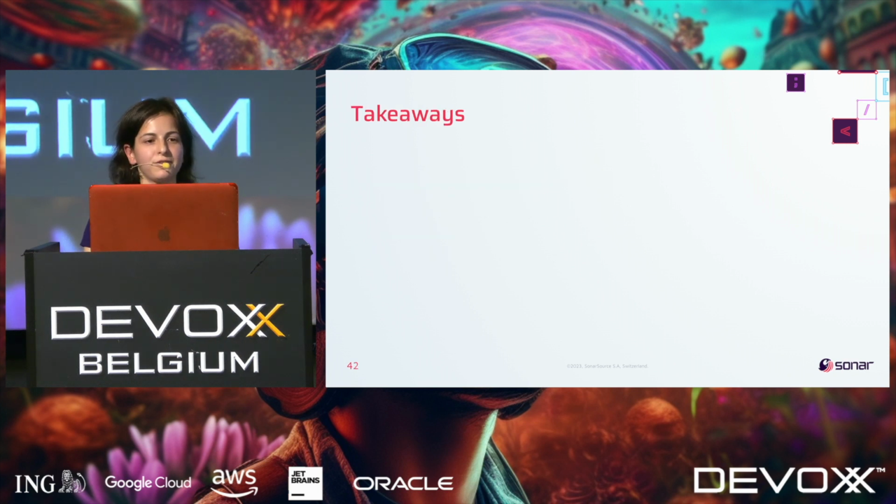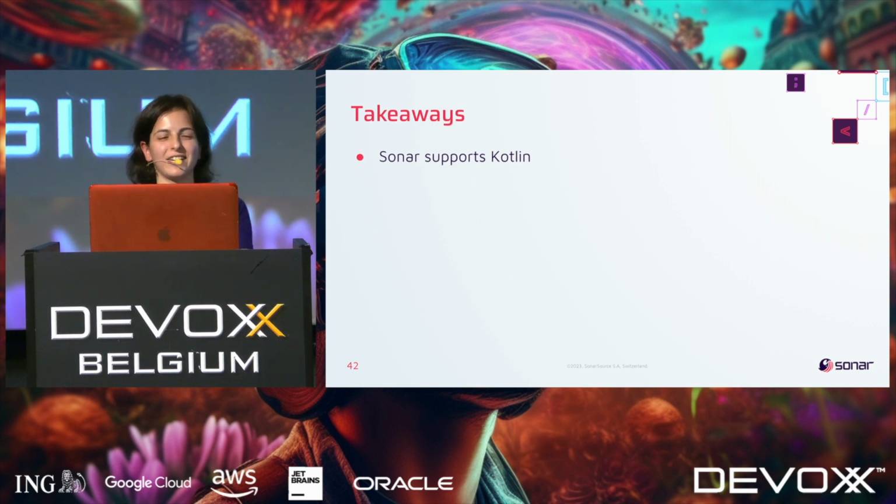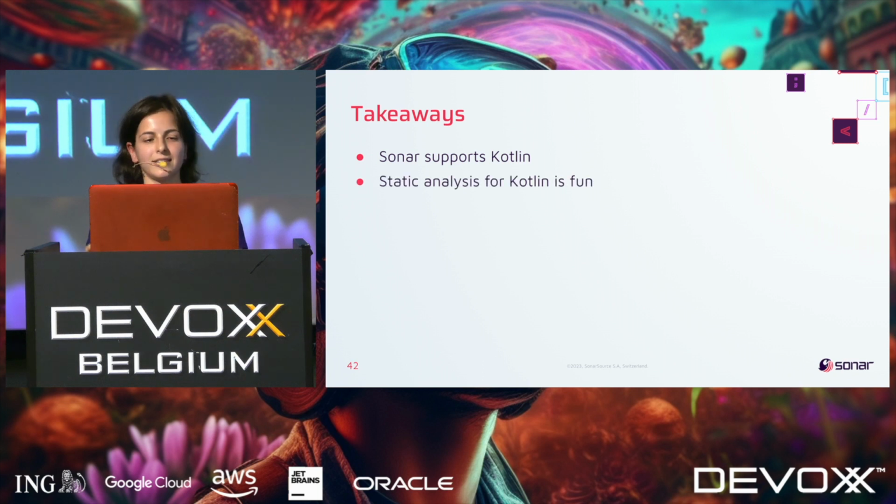And there are a few takeaways that I want you to learn from my talk. First of all, Sonar supports Kotlin, just a subtle advertisement. If you have Kotlin in your project and you're not using our static analysis, you make me sad, because you can use it for free, and I try to do my best to make the best Kotlin support. Me and my team try to do our best to have the best static analyzer for Kotlin. Then, static analysis for Kotlin is fun. Like you've seen, there are plenty of features, syntactic sugar, and you always have fun, and you never know how people use this or that feature.